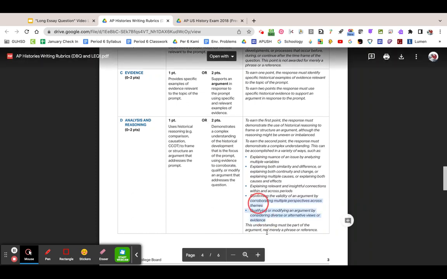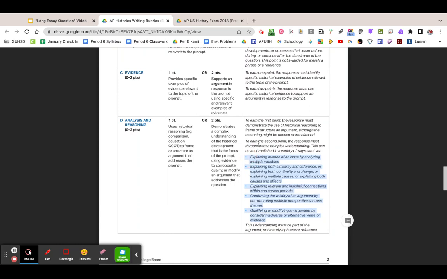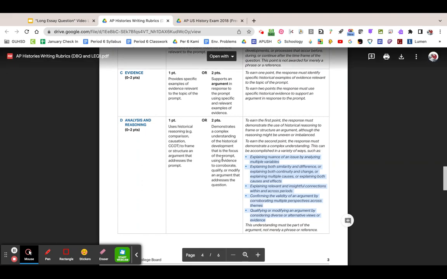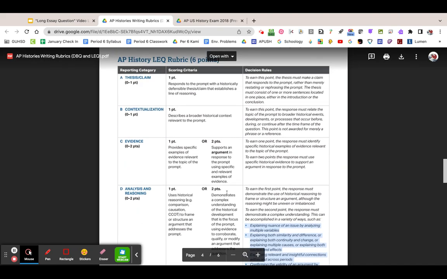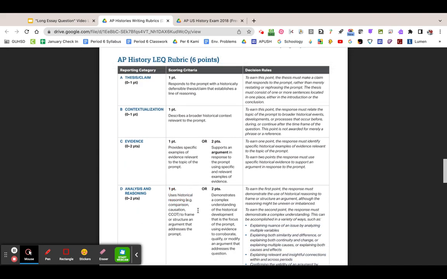And remember, these are the things that they're working for. You'll notice that this language is very similar to DBQ. So if we can find a modification, a qualification, something that shows some kind of high level thinking and analysis, that's how you get that bonus point. Once again, for our class, we are not looking to actually get any of these. We are looking simply to do this.